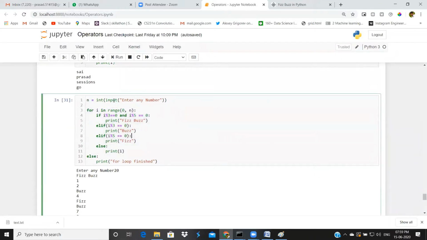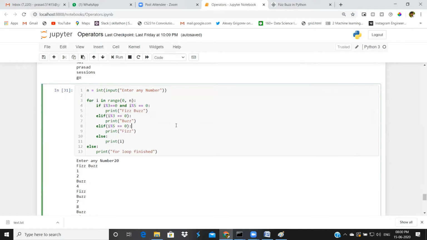After that, we did one more problem, FizzBuzz. This is a famous interview question. If you're applying to product-based companies as a fresh graduate, you will get this type of question. It's a simple question, a combination of for and if else statements. After that, we can use an else statement with for. After finishing the for loop, you get notified with this else statement, and you can keep some automated task inside else.